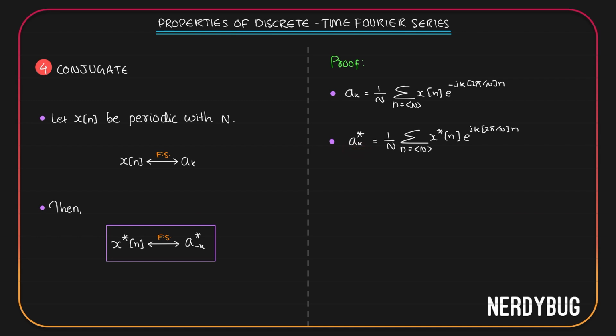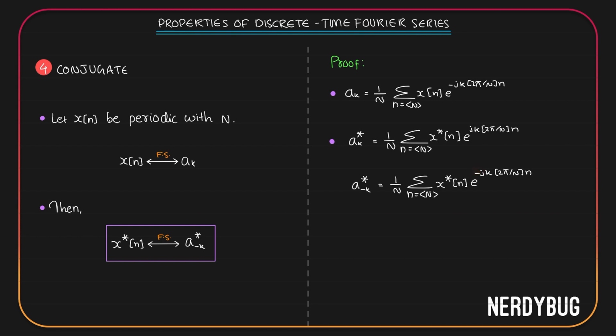Now I want conjugate of a minus k. All I have to do is change k in this equation into minus k. So we get 1 by n summation, where n can take any n consecutive integer values, x conjugate of n e raised to minus jk 2 pi by n.